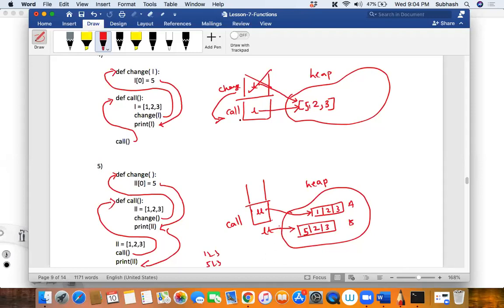But if instead of a list we define an integer value, we are not getting the updated one. We get whatever was originally defined, since that is immutable. Correct. Okay, I just wanted to make sure.